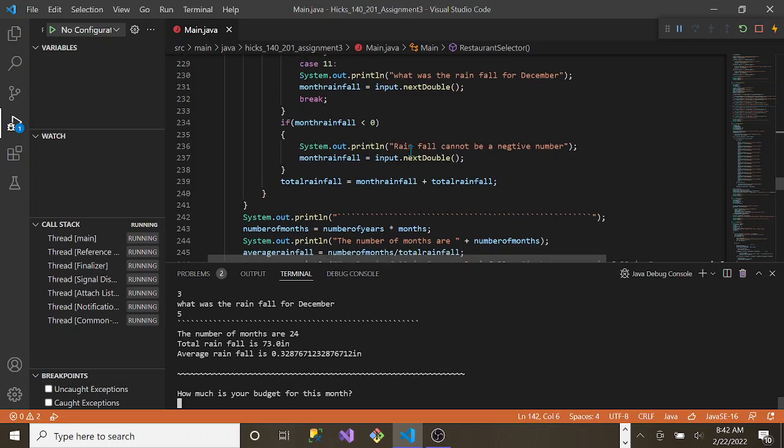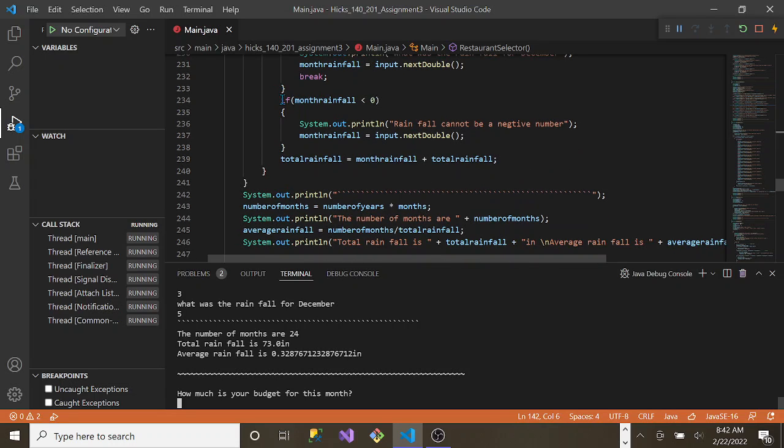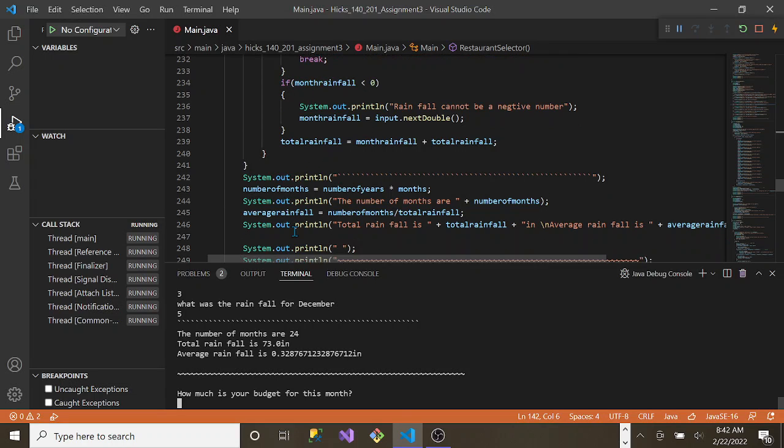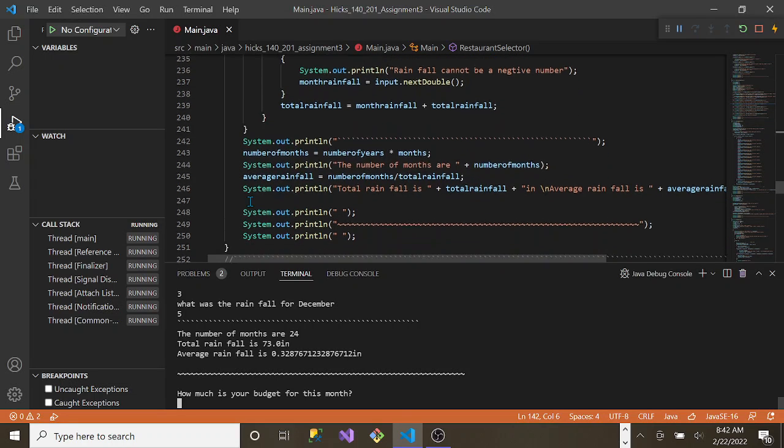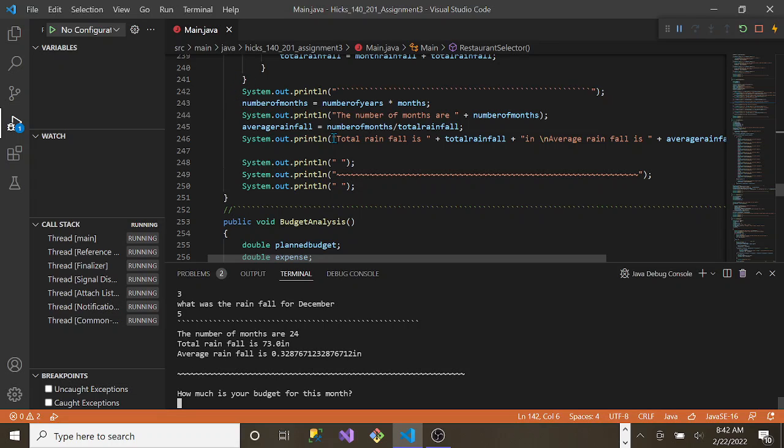So when we get down here, this also checks that rainfall cannot be a negative number. And then this is the output down here. So number of months is 24, total rainfall is 73 inches, average rainfall is 0.328. I had a few zeros in there, so it makes sense.